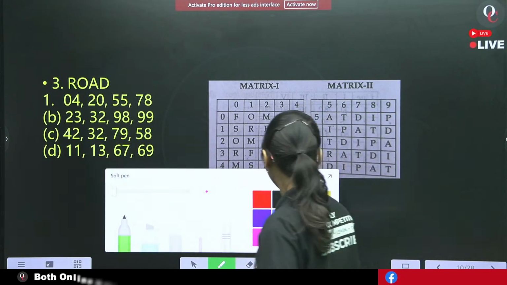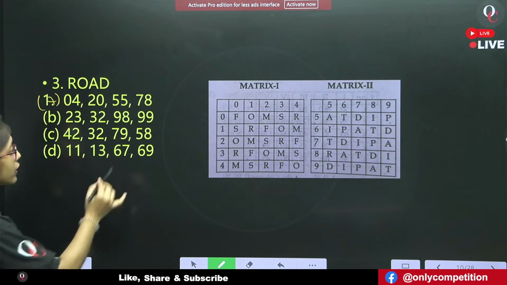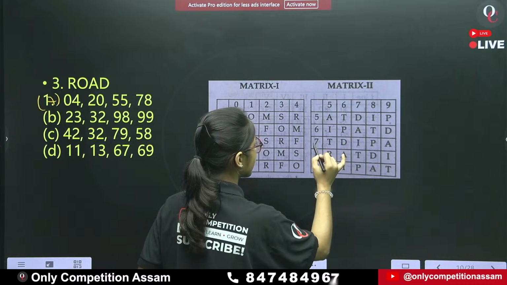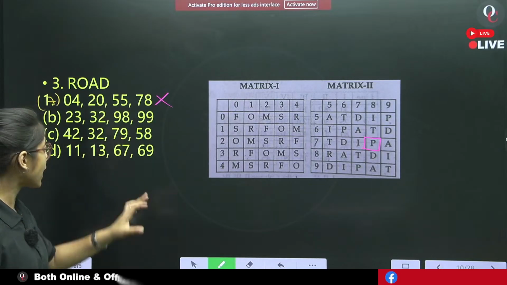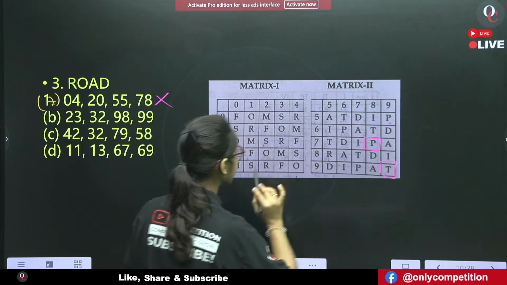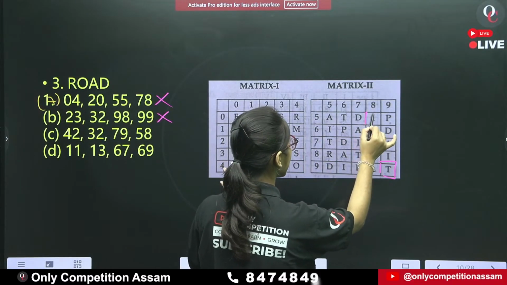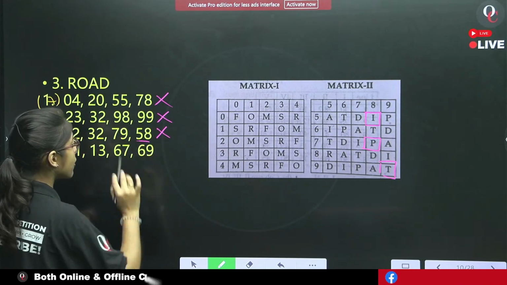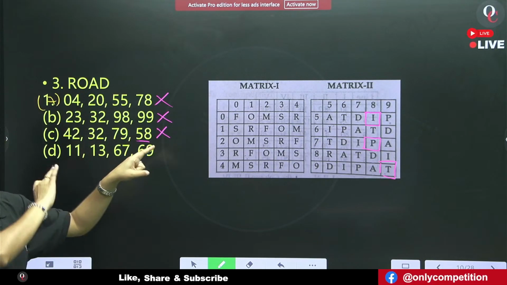Question number 3. Road. Check for D. First 7, 8. 7, 8 is which number? 7 and then 8. P. It is not D. Option A is eliminated. Fine. 9, 9. What is 9, 9? It is T. This will be eliminated. 5, 8. What is 5, 8? This is also not D. Therefore, since the last number does not represent D, option C is eliminated.